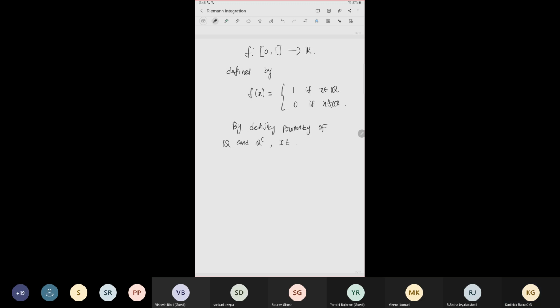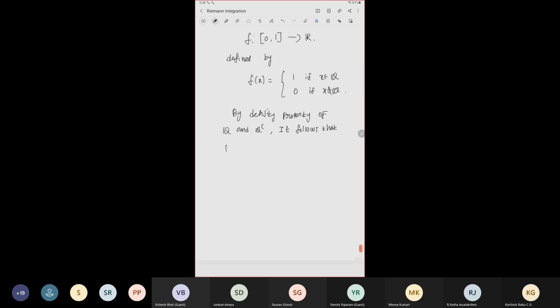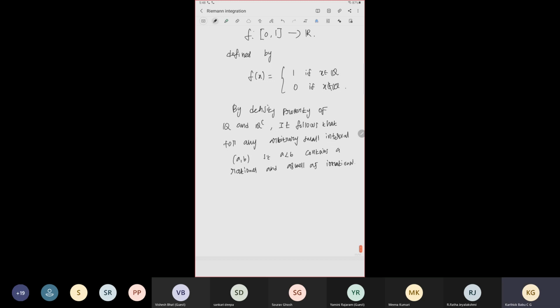It follows that any arbitrary small interval (a, b) with a less than b contains a rational as well as an irrational.